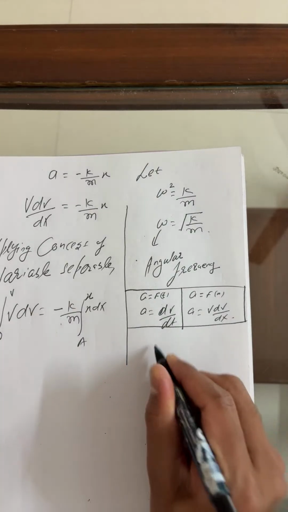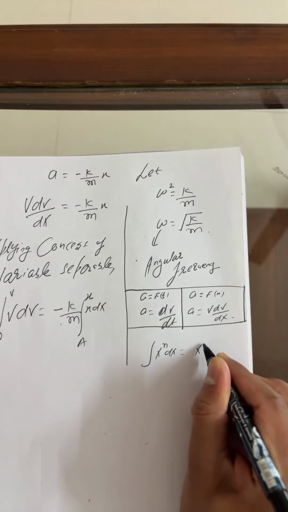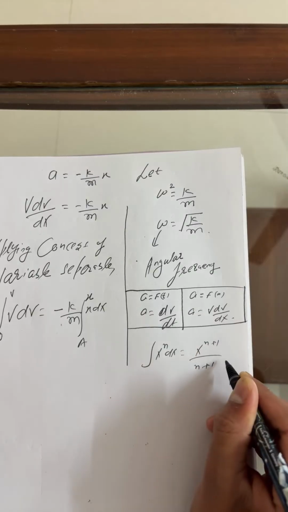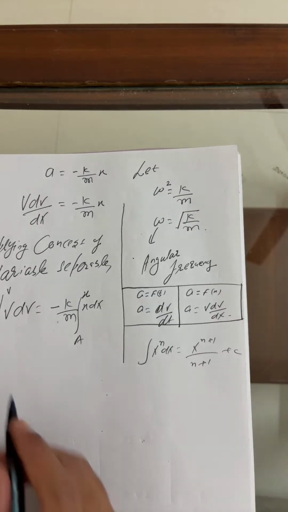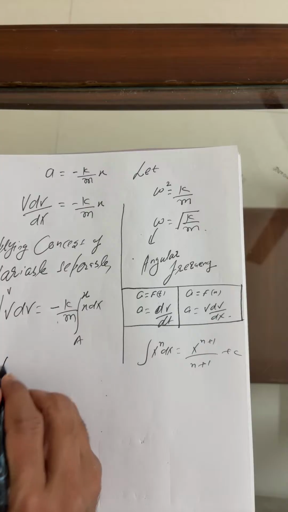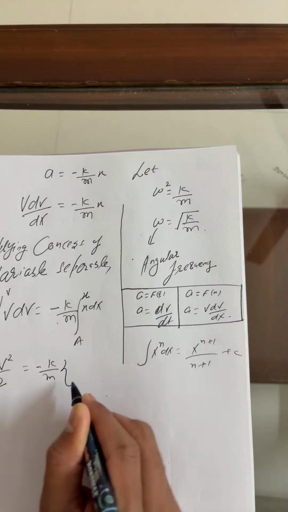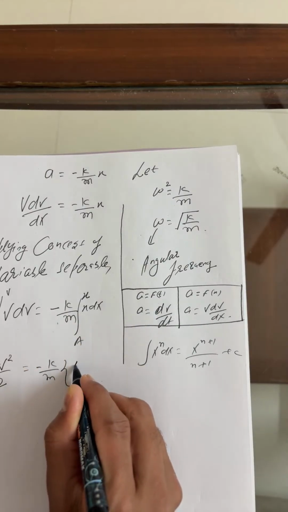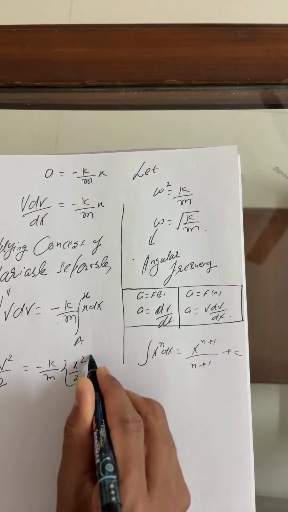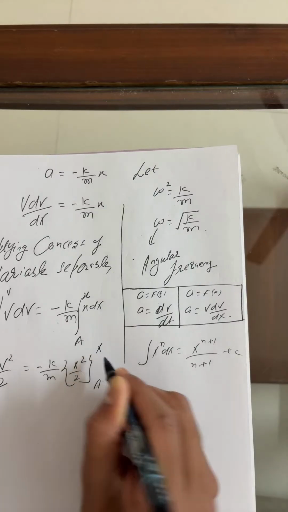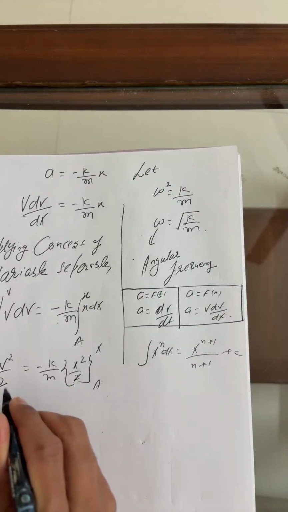Just integrate both sides here. x to the power n dx gives x to the power n plus 1 upon n plus 1 plus c, for indefinite integration, but this is definite integration. So I can write v square by 2 equals minus k upon m, with upper limit x square by 2. I'll go slowly. Now these two cancel.